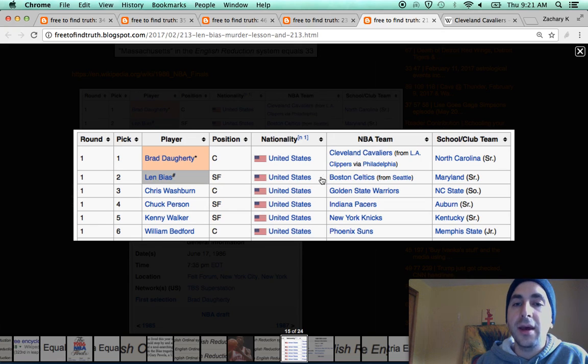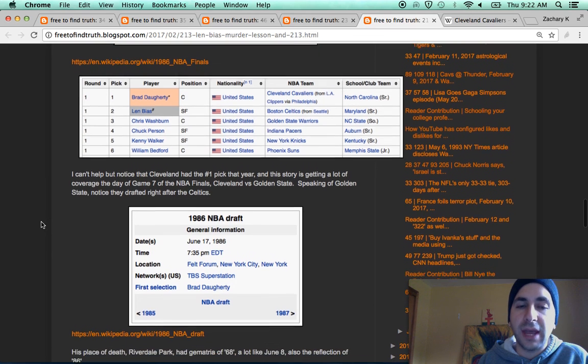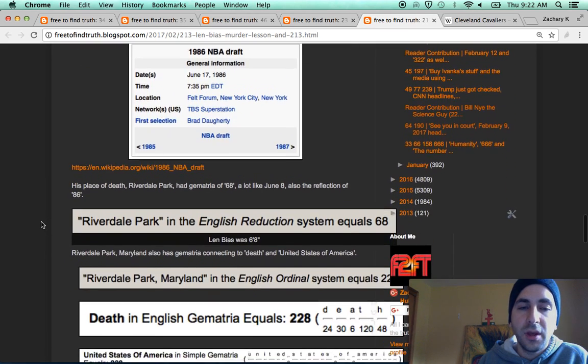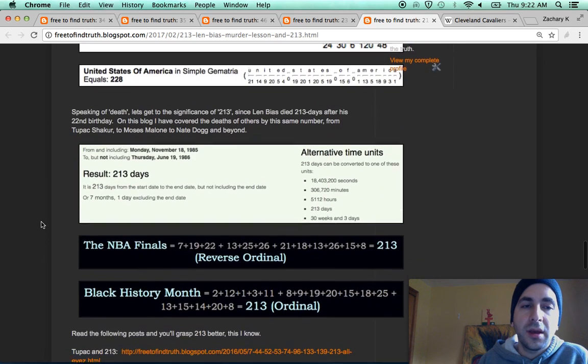The Cavs. Len Bias was taken by the Celtics, who had a player fall down injured on the court, and then died later, Reggie Lewis, by the number 213, which we'll get to. But anyway, Cavs, Celtics, Warriors. Len Bias was drafted between the Cavs and Warriors, who were playing in the finals last year. Died on the same date that was Game 7, 30 years earlier.